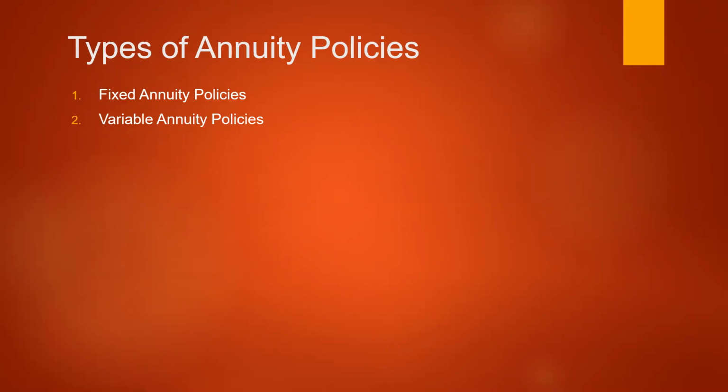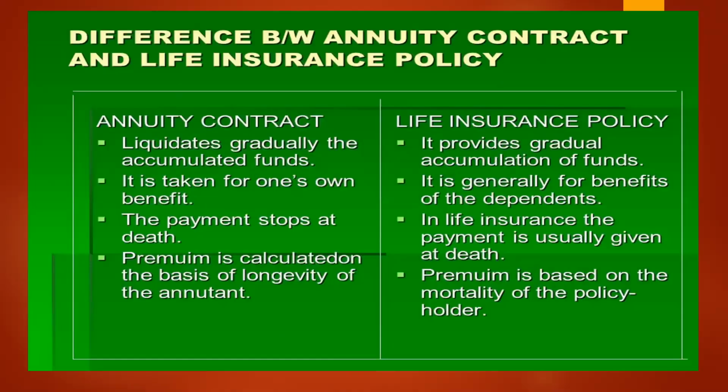There is a specific difference between the annuity policy and the life insurance policy. In an annuity contract, the accumulated funds are liquidated gradually. In a life insurance policy, it provides a gradual accumulation of funds. In an annuity policy, the funds are collected in small amounts during the service of the person. After the retirement, the whole amount will be liquidated. But in a life insurance policy, the amount accumulates gradually.